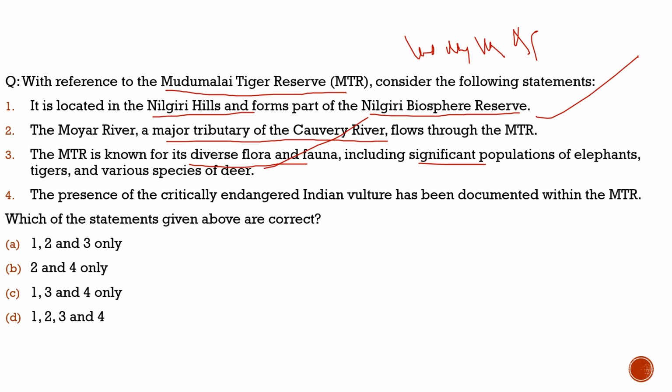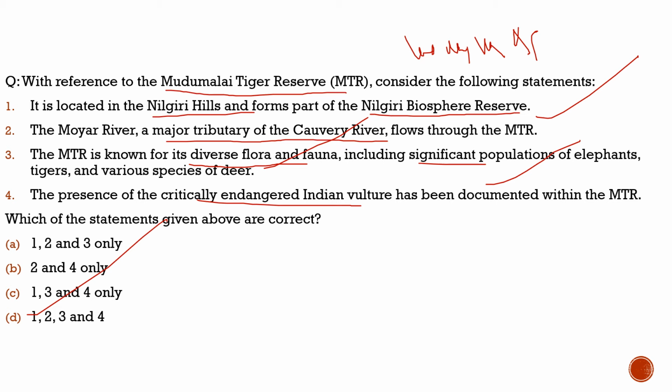Fourth statement: the presence of the critically endangered Indian vulture has been documented within the Madumalai Tiger Reserve. 100% correct. So with respect to this question, all four statements are correct, and the correct option would be option D. Here we learned it is located at the tri-junction of Kerala, Karnataka, and Tamil Nadu, in the Nilgiri Hills, which is part of the Nilgiri Biosphere Reserve.